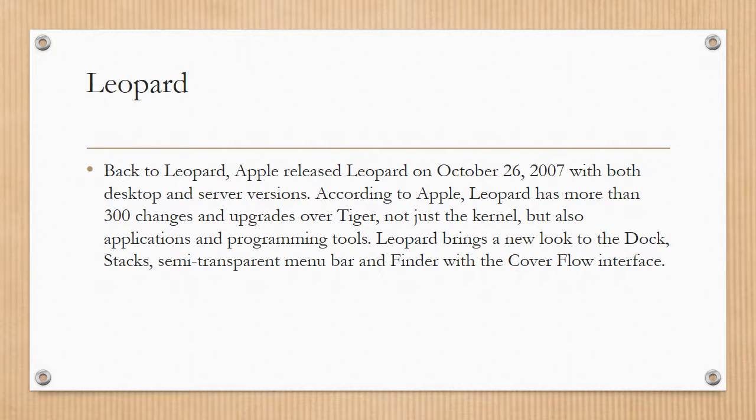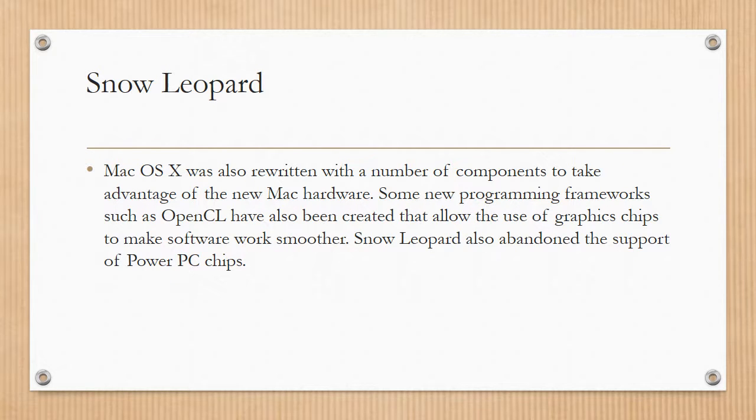Leopard brings a new look to the dock, Stacks, a semi-transparent menu bar, and a Finder with the Cover Flow interface. Mac OS X was also rewritten with a number of components to take advantage of the new Mac hardware. Some new programming frameworks such as OpenCL have also been created that allow the use of graphics chips to make software work smoother. Snow Leopard also abandoned support for PowerPC chips.